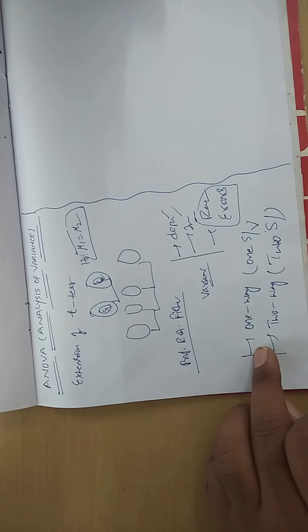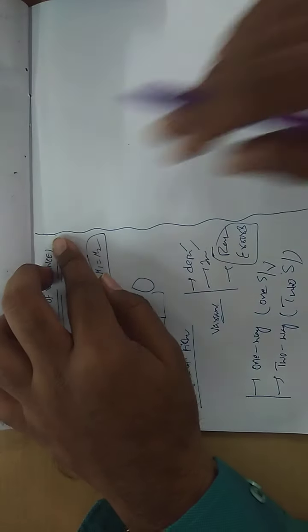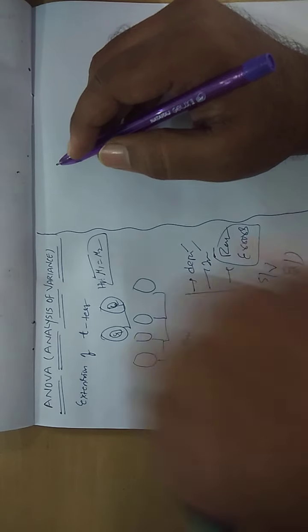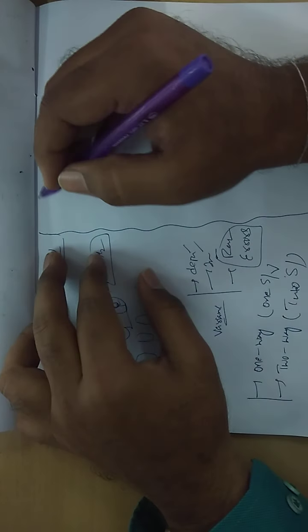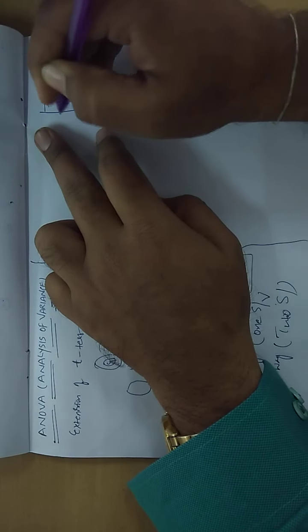So in one-way ANOVA, only one source of variation will be there, only one cause you are comparing. Whereas under two-way ANOVA, you are comparing two causes, two sources of variation, at a time. The best example here: let us suppose the sales of a car. Let us take India itself. As you all know, the sales of cars depend upon what?